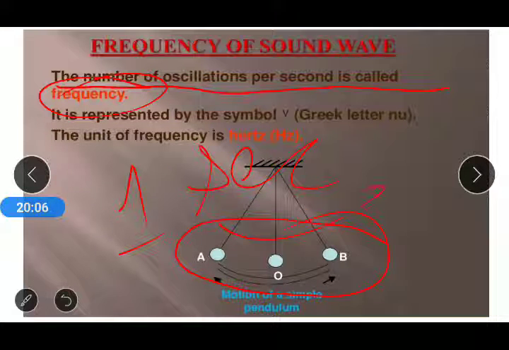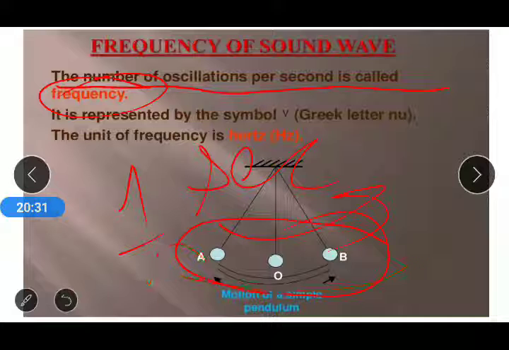Suppose from A to B and from B to A is called one vibration. Then we count the number of vibrations. Suppose in 1 second the simple pendulum does 5 vibrations, then its frequency is 5. If this pendulum completes 10 vibrations, then its frequency is 10.